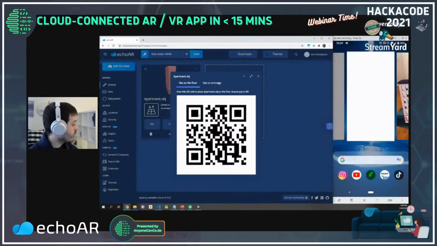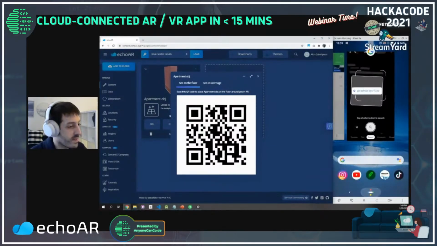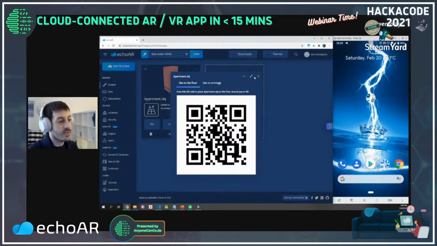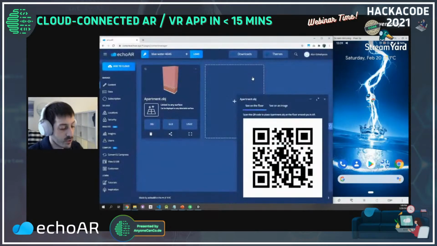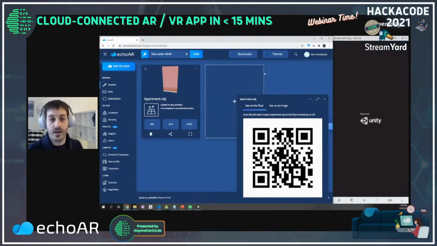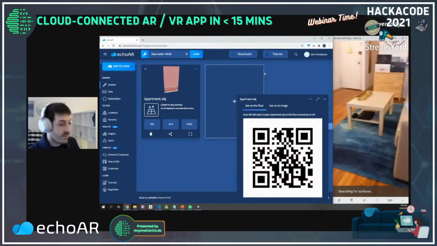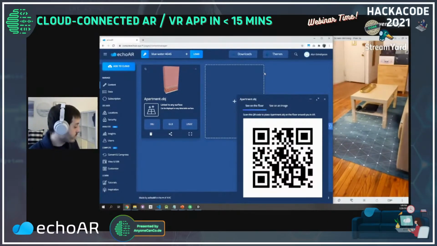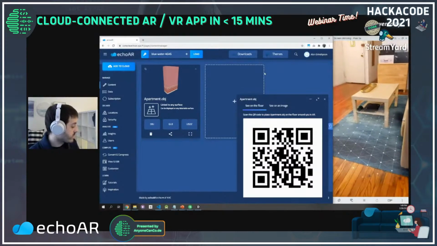Perfect. So we saw web, we saw mobile. Let's show you another example of Unity. It's a game engine a lot of developers love to use. So let's see how that works. Later in our coding workshop, we're going to dive into how to use Unity. So same effect: camera opens, recognizes the floor, and we're able to put some kind of 3D content on top of it.